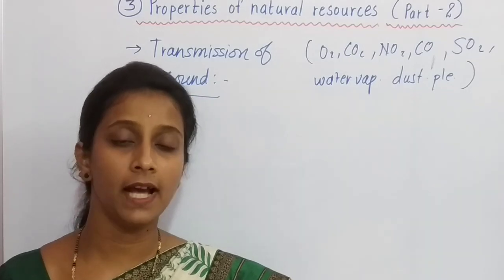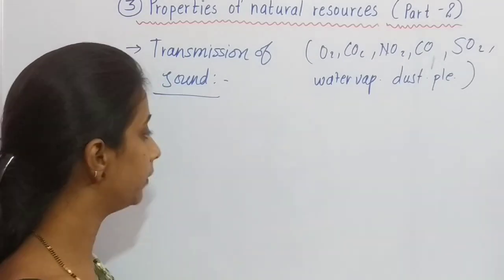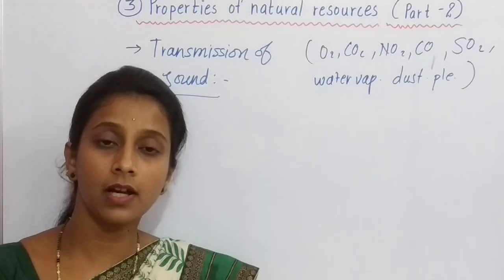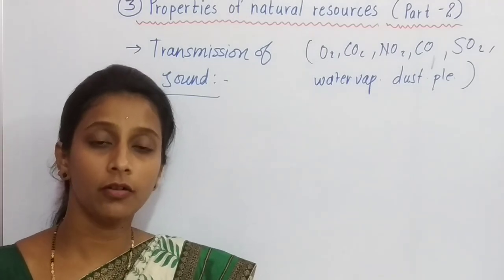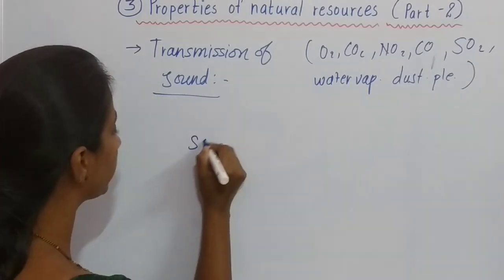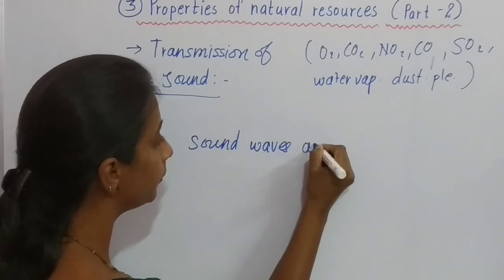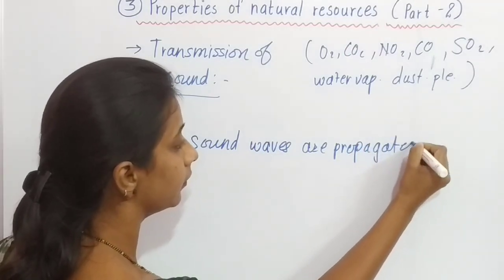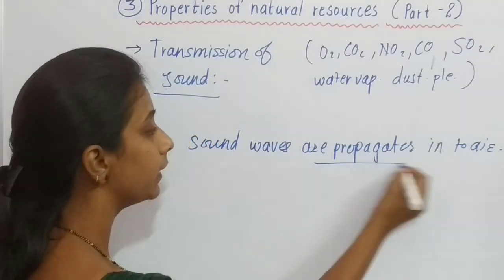It means that the waves of sound which are produced between two objects, when two objects touch each other, these waves propagate through the air medium. Sound waves propagate into the air medium. Propagates means what?